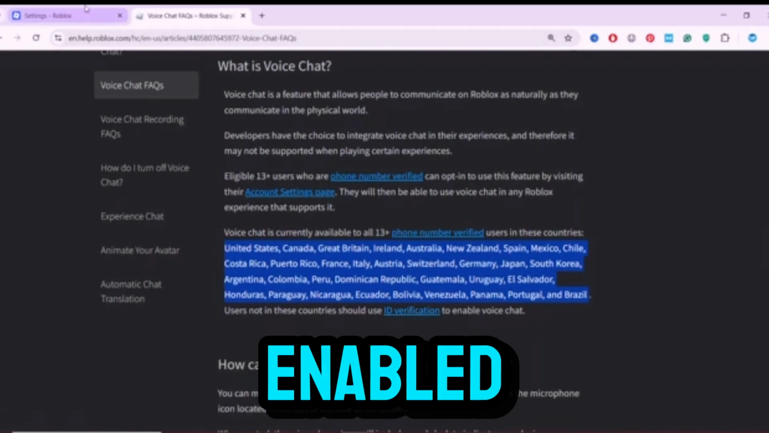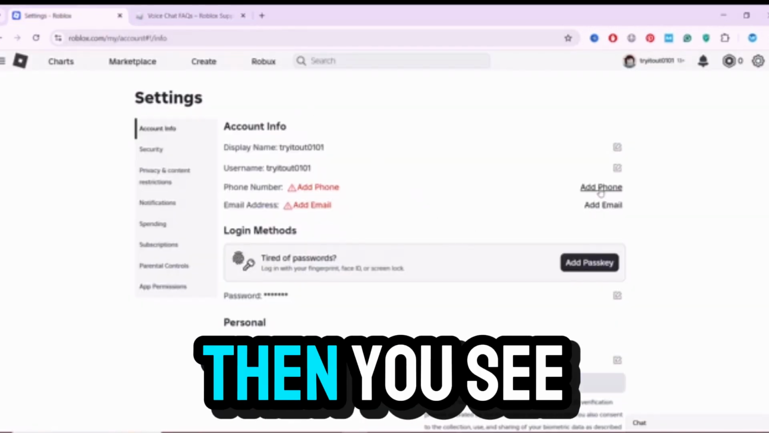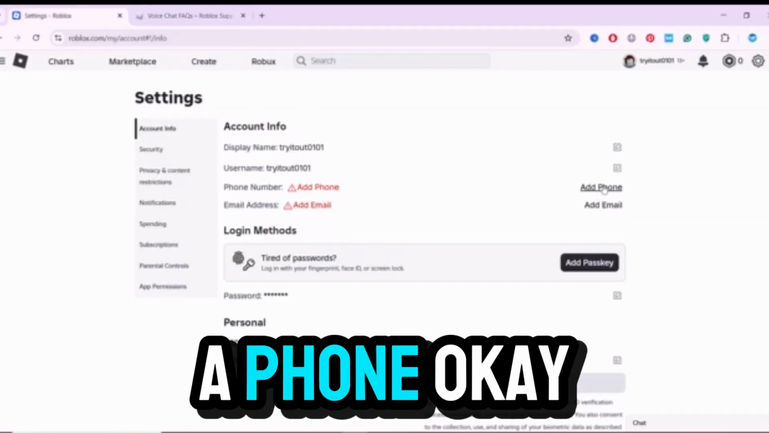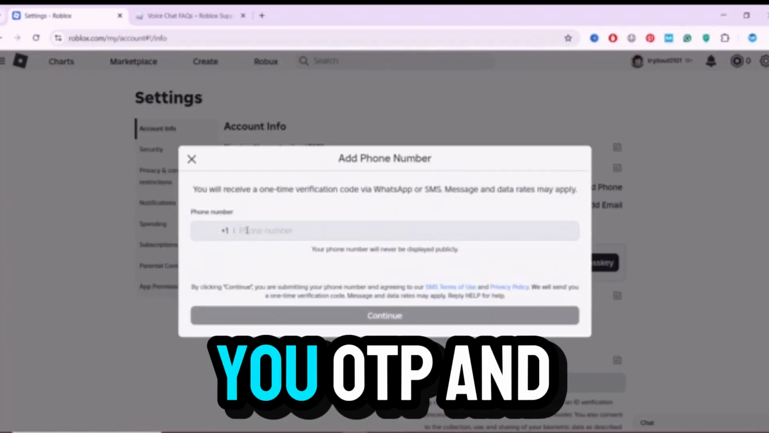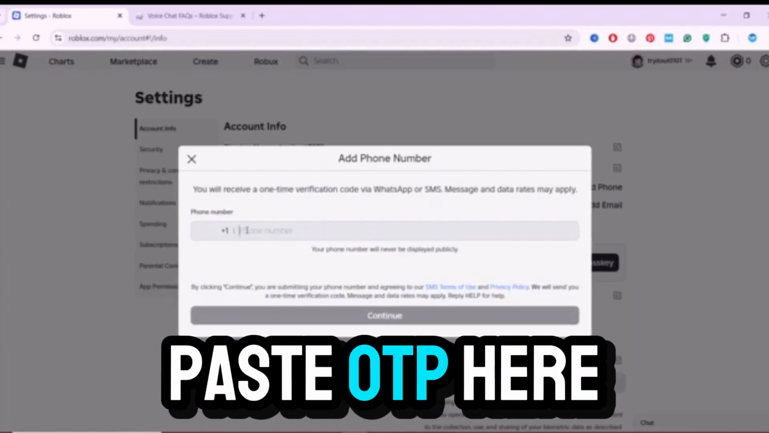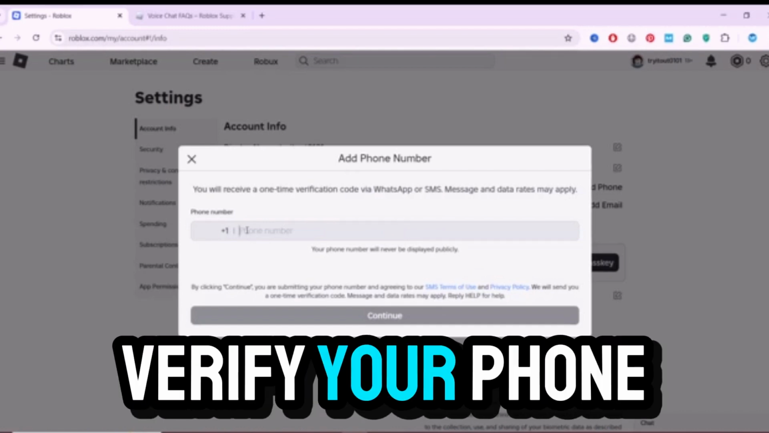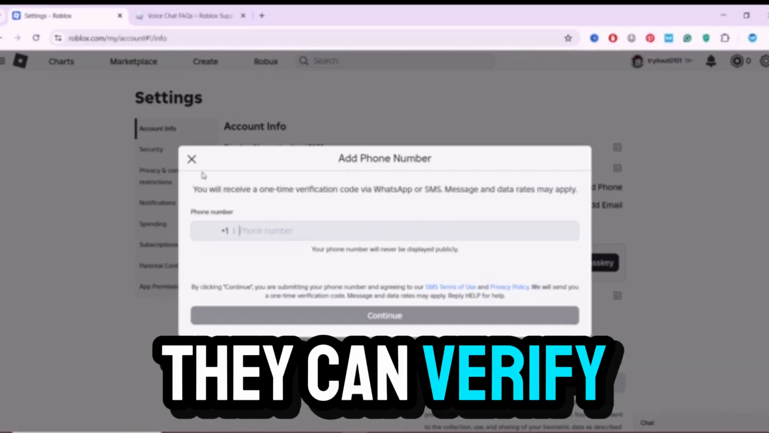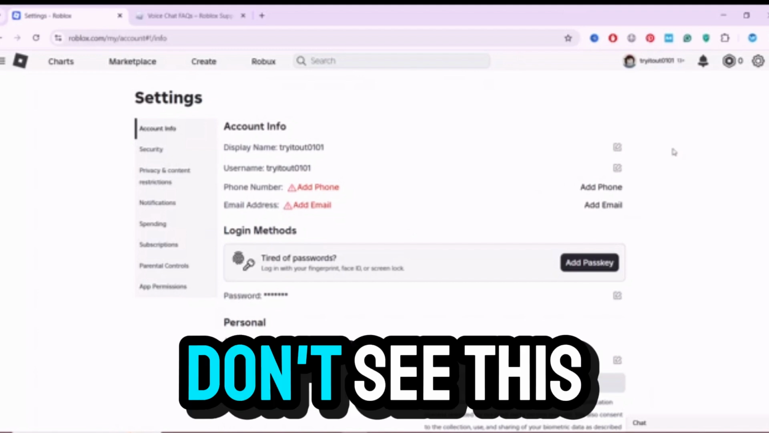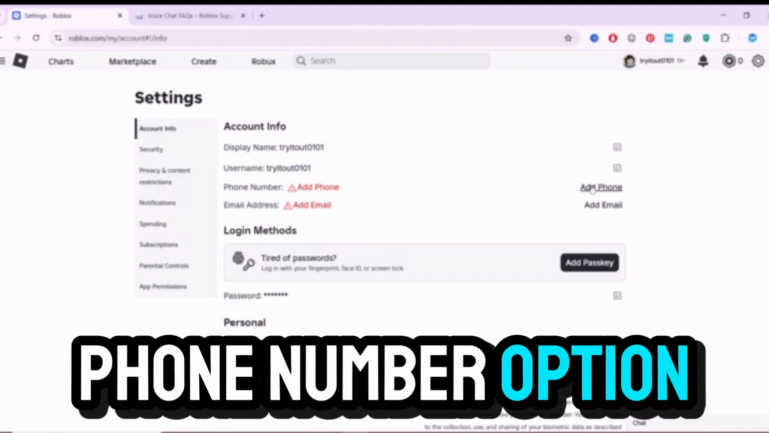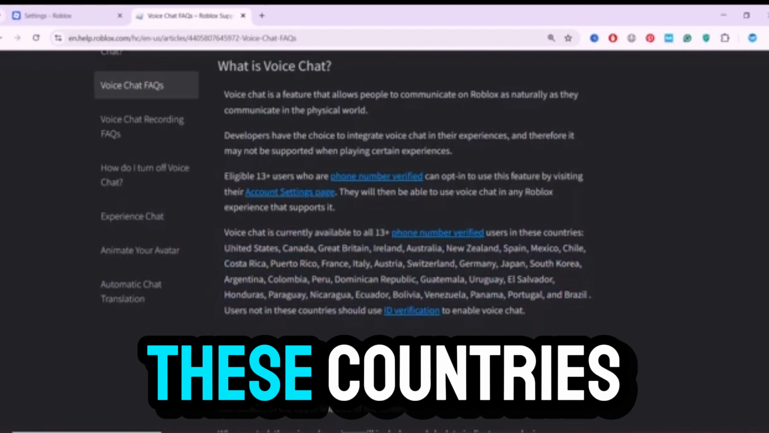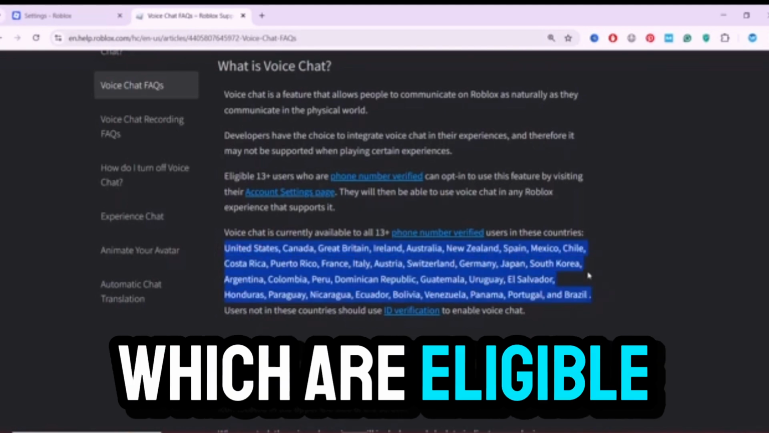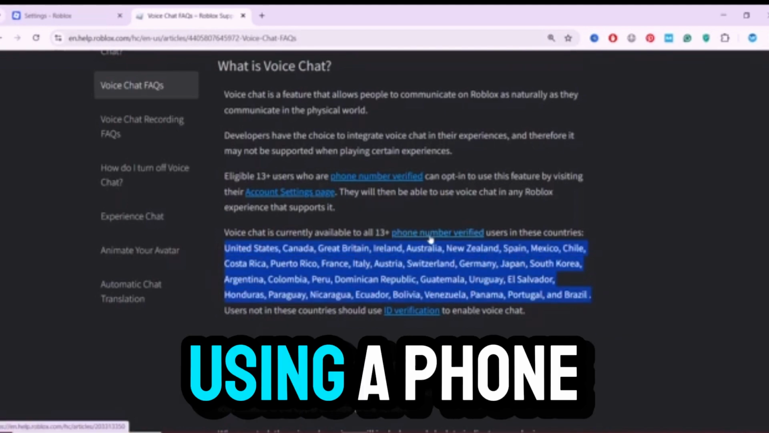their voice chat is enabled. So if you are in the US, then you see this option, add a phone. Just simply click on it, put your phone number here, and they send you an OTP, and then you paste the OTP here, and in that way they verify your phone number, and through your phone number they can verify your age. And if you don't see this phone number option here, that's only because you are not listed in these countries which are eligible for verifying their age using a phone number.